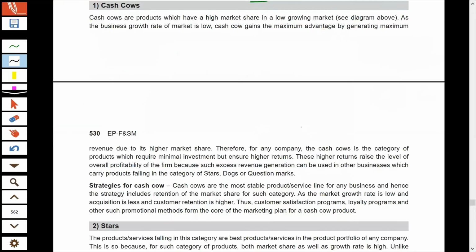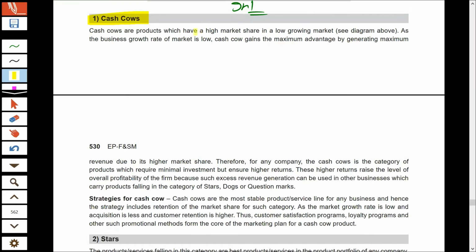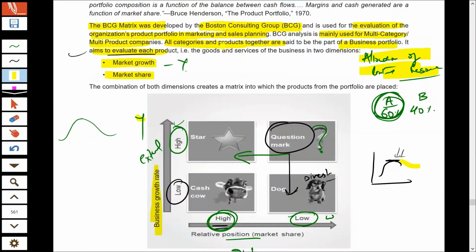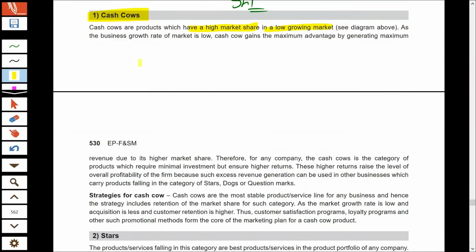Now we'll look at all these four in detail. Now, what are cash cows? Cash cows are all those products which have high market share in the low growing market. So I already told you they have high market share and the market growth rate is low. We are talking about cash cows. And so you can take maximum advantage.